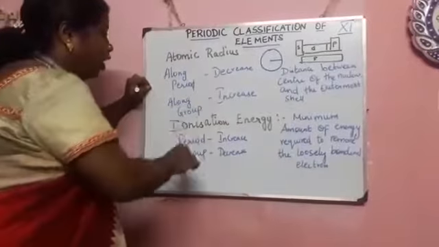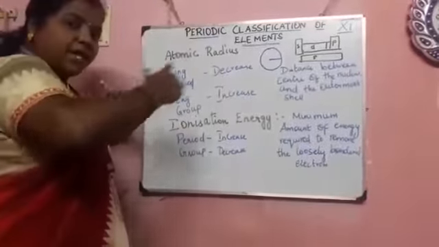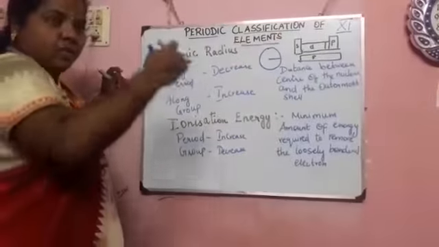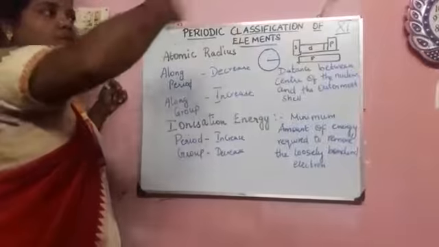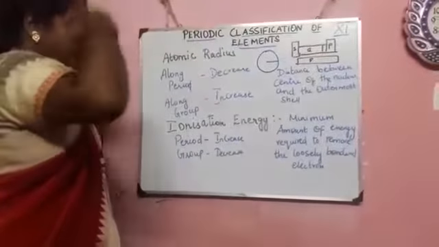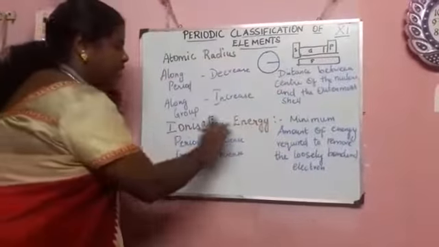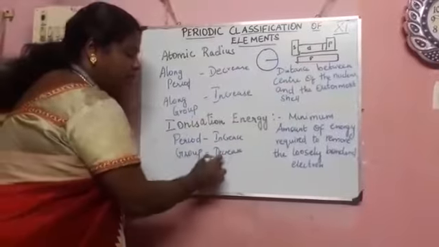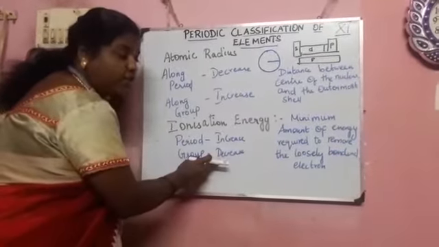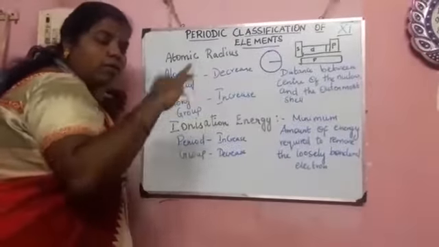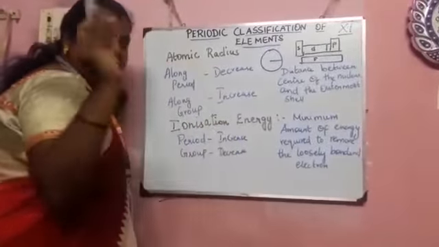But along a group it should be decreased. The size becomes extended. Once it is in the S block, the next is in the P block, the next is in the D block. It is more and more getting extended. So if it is more and more extended, the ionization energy becomes decreased. Here a lot of energy is required to remove the electron, but there it is only a small amount.